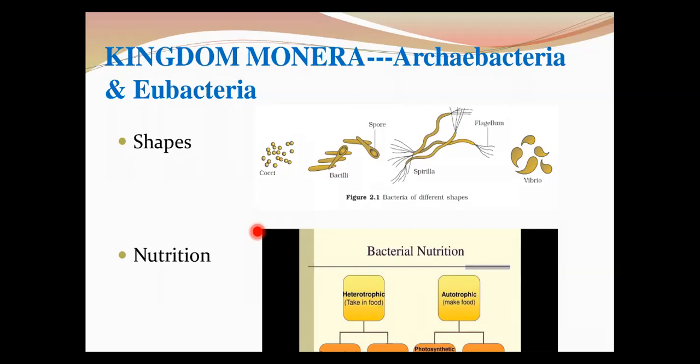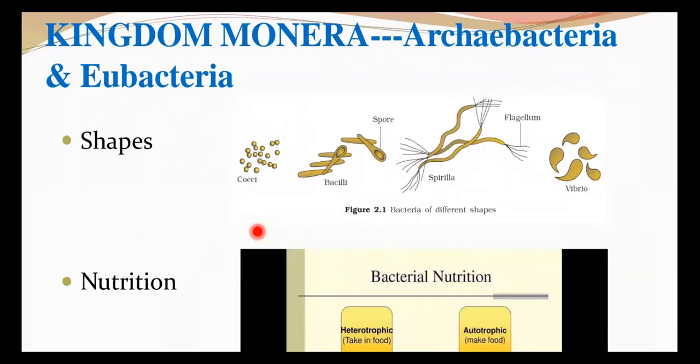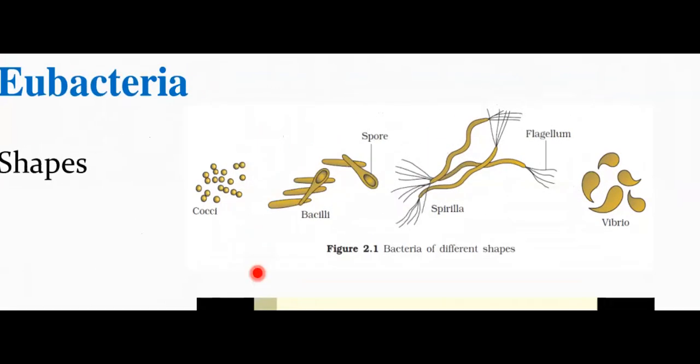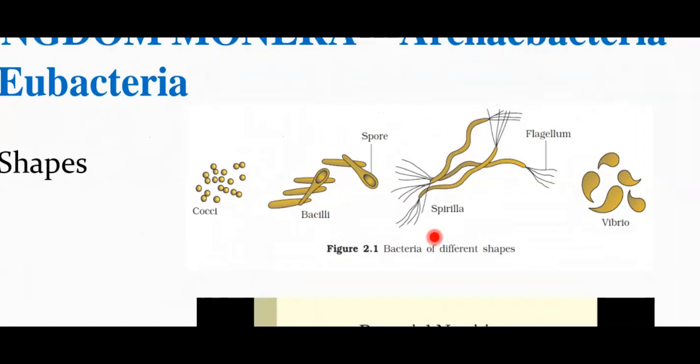They exhibit different shapes. What are the different shapes of bacteria you are well aware of? They are broadly divided into cocci, bacilli, spirilla, and vibrio. For cocci, you can give the example of streptococcus, diplococcus. For bacilli, you can give the example of lactobacilli, the genus Bacillus itself, and even Clostridium, Rhizobium.